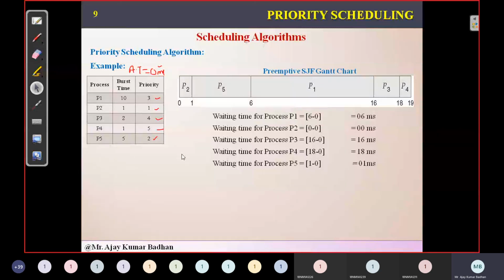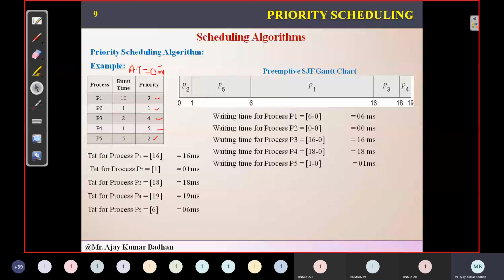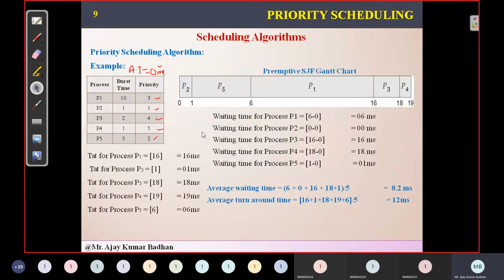Finally, you will get the average waiting time. For the turnaround time, since no arrival time is there, we can directly get the values. P1 is 16, P2 is 1 millisecond, P3 is 18, P4 is 19, P5 is 6. Finally, the average waiting time is 8.2 milliseconds and the average turnaround time is 12 milliseconds.